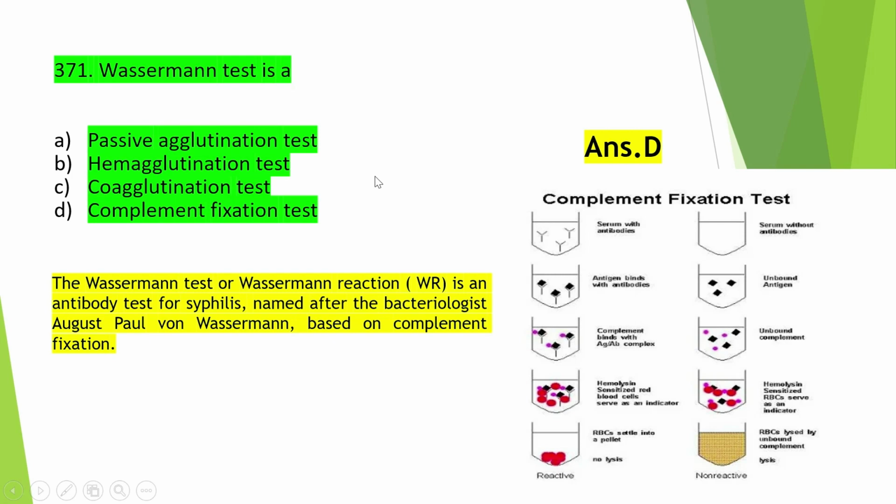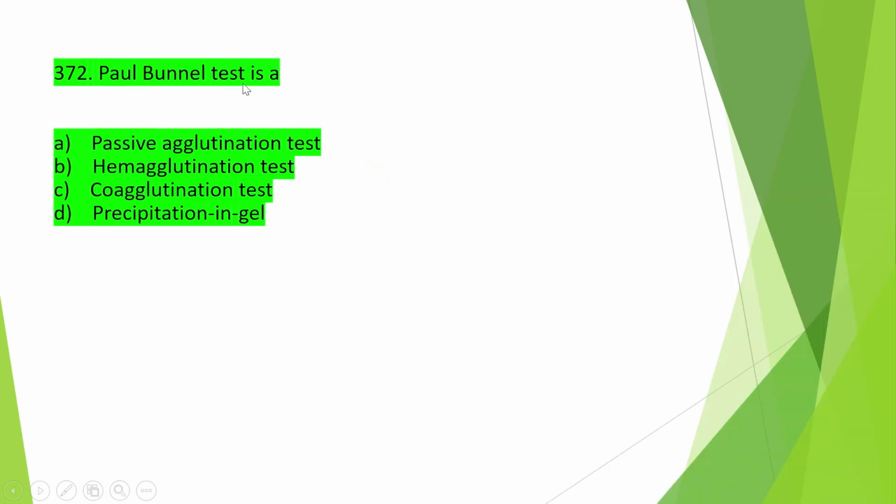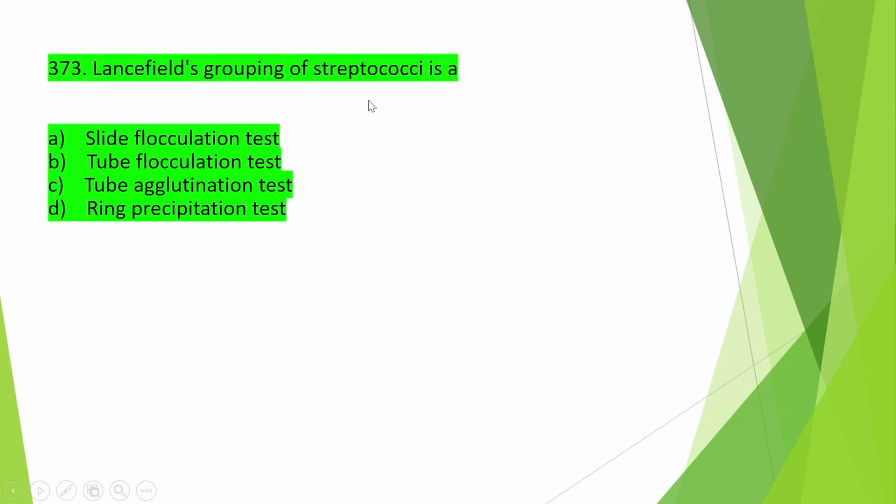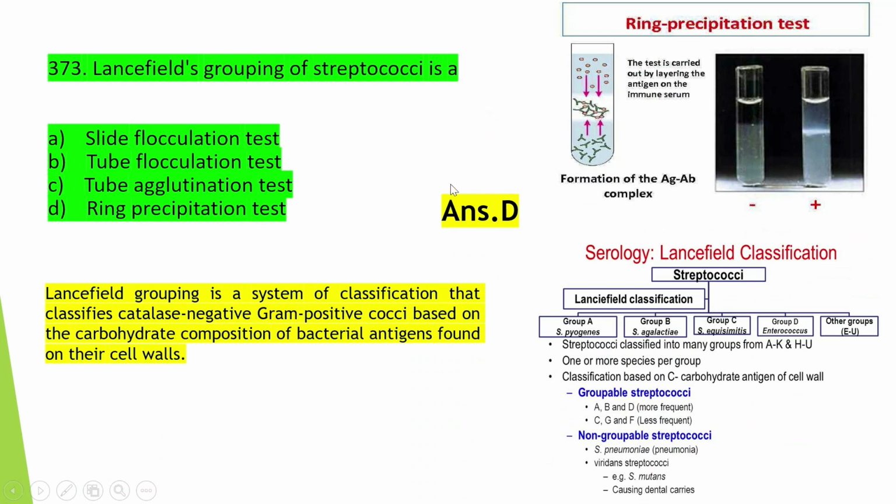So move on to the next question, that is Paul-Bunnell test is a passive agglutination test, or hemagglutination test, or coagulation test, or precipitation in gel test. So Paul-Bunnell test is option B, that is hemagglutination test. Okay. So the next one is Lancefield's grouping of streptococci is a slide flocculation test, or tube flocculation test, or tube agglutination test, or ring precipitation test, and the right answer is option D, that is ring precipitation test. And Lancefield grouping of streptococci is a ring precipitation test.